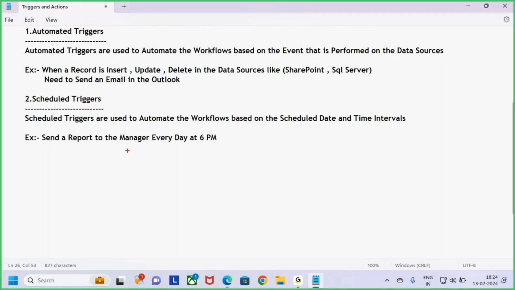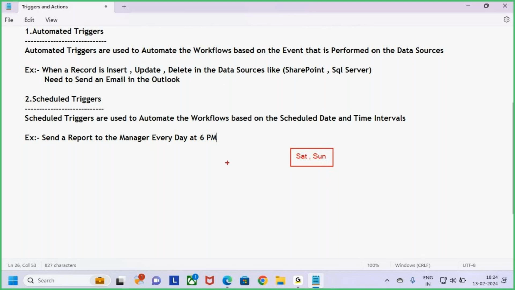I want to send one report to my manager. So what is that report? Let's say today, what is the progress of the project? Let's say we are working under one project. Today, how many tickets we resolved? Or what is the progress of that project when compared to yesterday and today? Today, how many members are working? So what is the status of that project for today? So I want to generate one report, what happened today, and I want to send that report to the manager at what time? Every day at 6 p.m., except Saturday and Sunday. Remaining all the weekdays, Monday to Friday, every day at 6 p.m. I want to send the email.